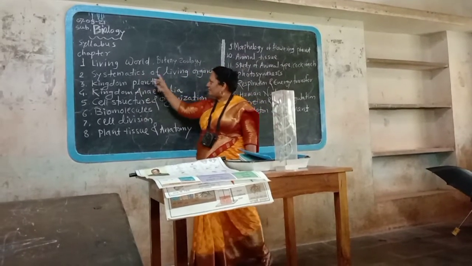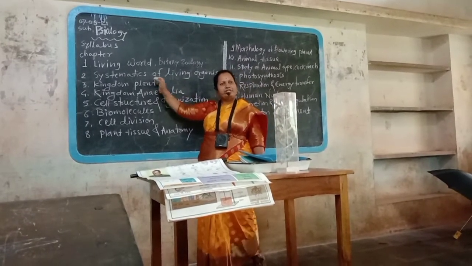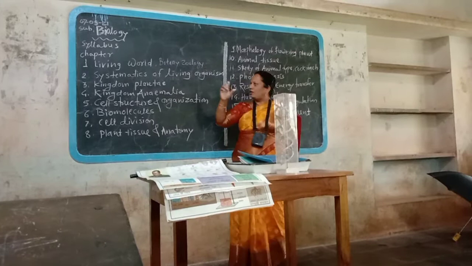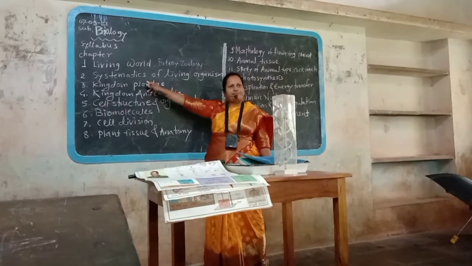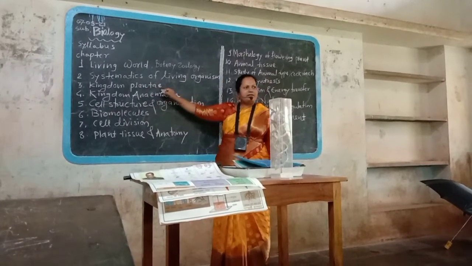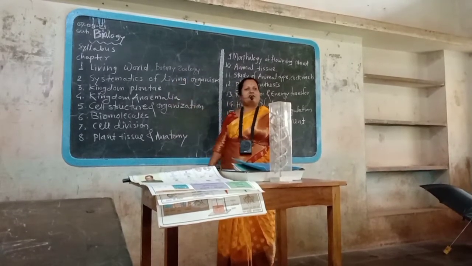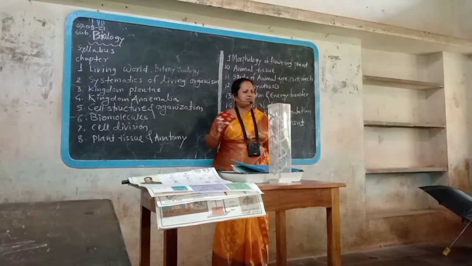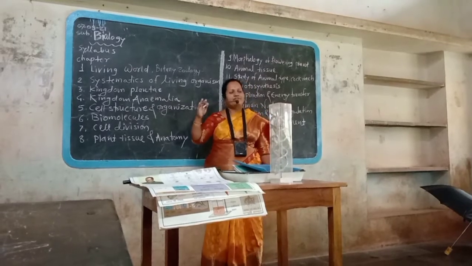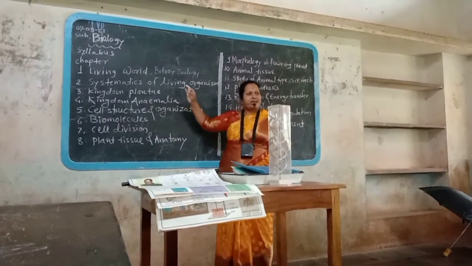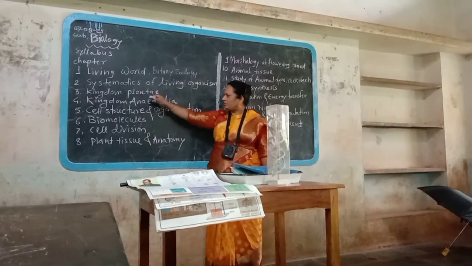Then next, systematics of living organisms. That means grouping, identification, nomenclature and grouping of the living organisms, that is called systematics. The next chapter, Kingdom Plantae. Kingdom Plantae includes the study about the groups of plants or classes of plants or types of plants. Flowering plants, non-flowering plants, like that way, Thallophyta, Bryophyta, Pteridophyta, Gymnosperm, Angiosperm. These are the types of plants we can study in the Kingdom Plantae.